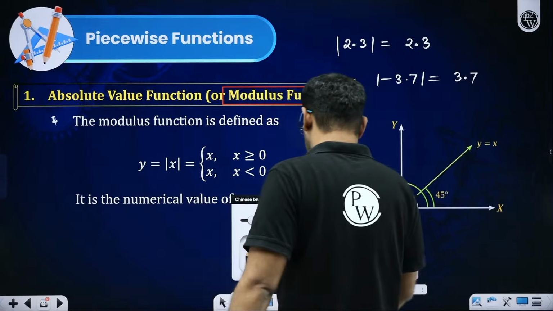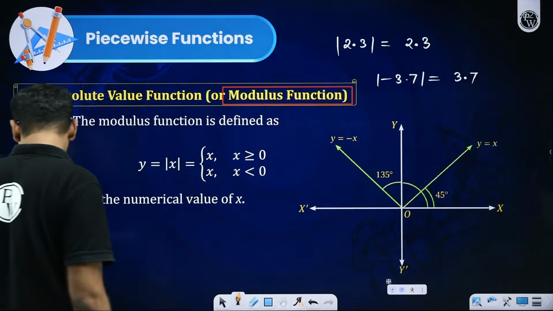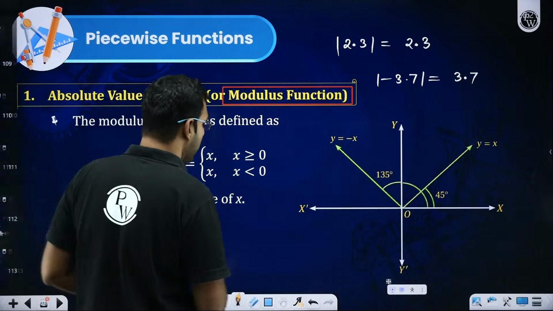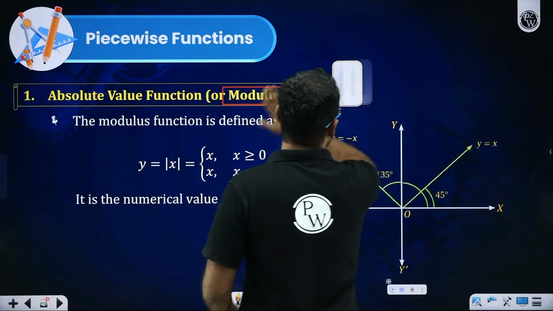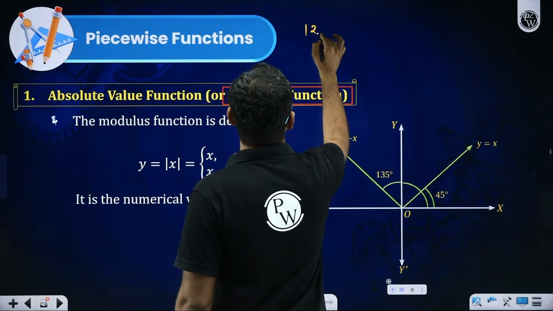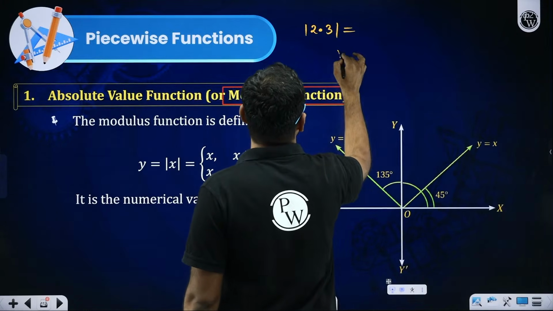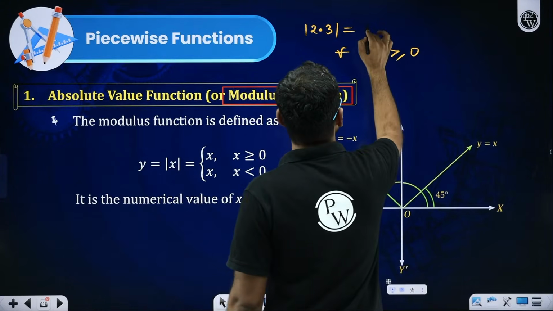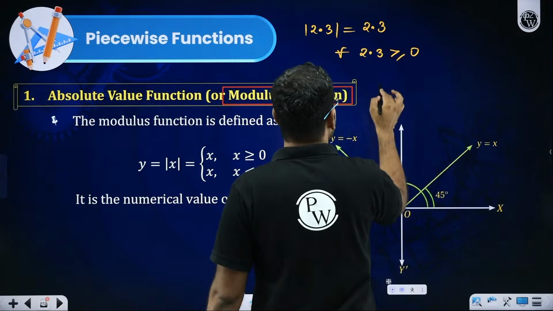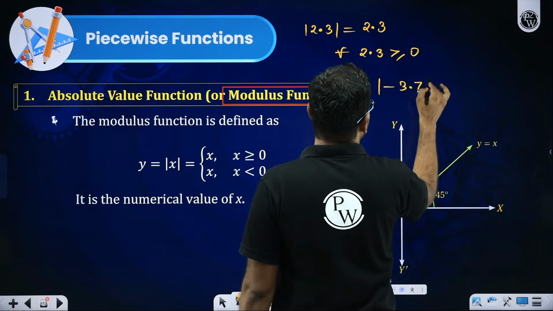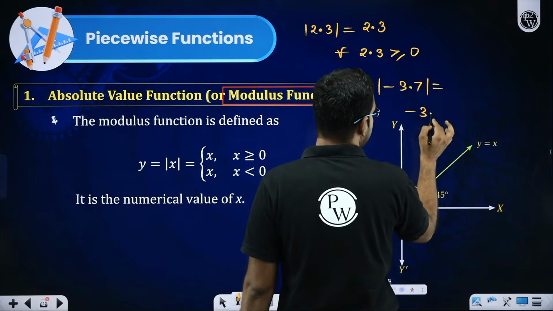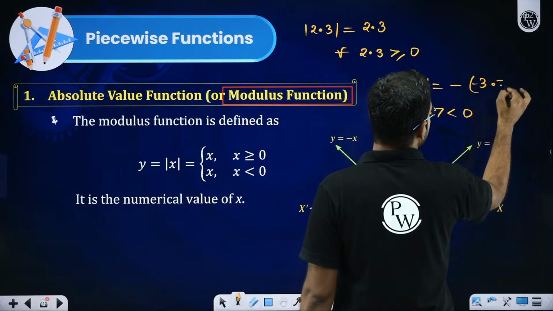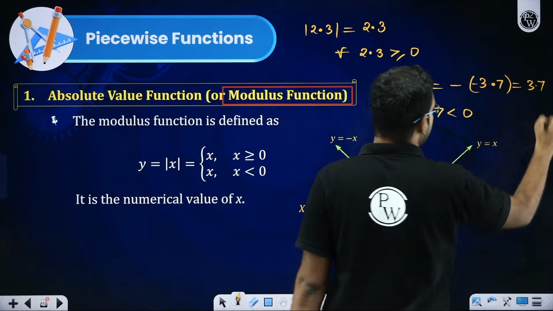I'll repeat. Have patience and listen to me very carefully. We technically treat it like this: when we say absolute value or numerical value, let's say I'm taking the absolute value of 2.3. Just check whether this 2.3 is negative or positive. 2.3 is greater than 0, so just write 2.3 as it is. But if you are taking the modulus of a negative number, like minus 3.7, which I know is negative, put a negative sign over this negative number so that it becomes non-negative.